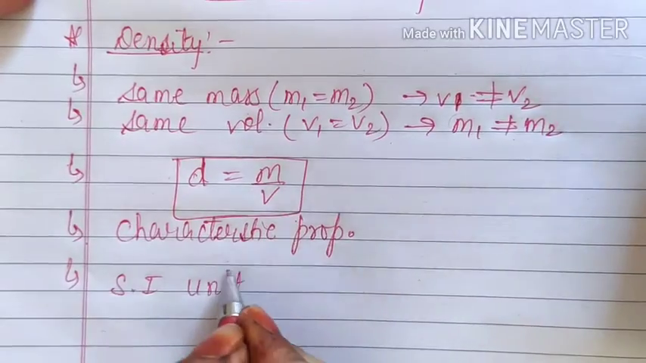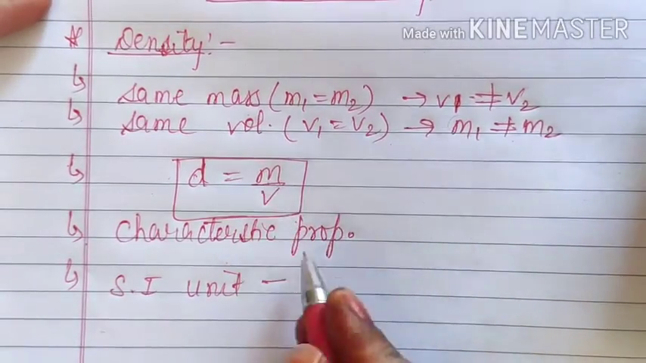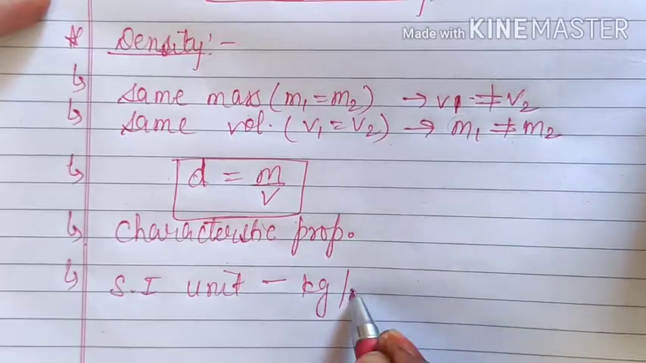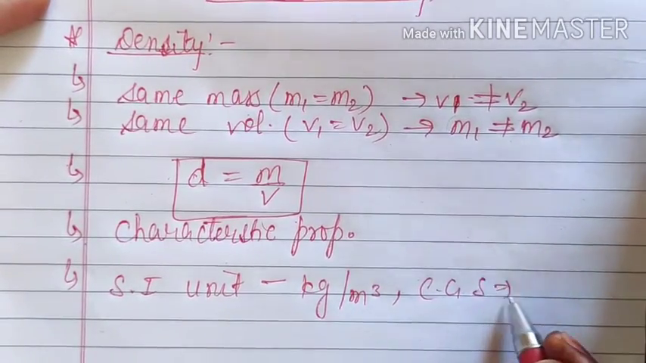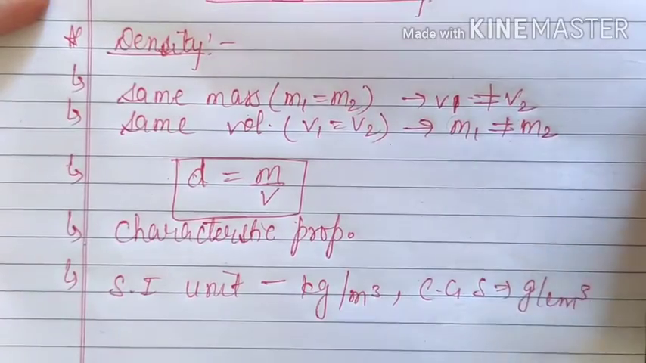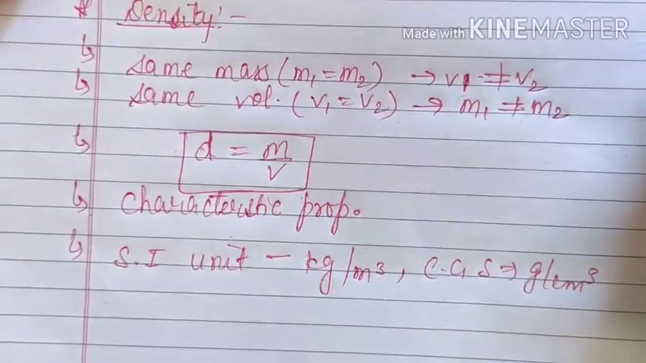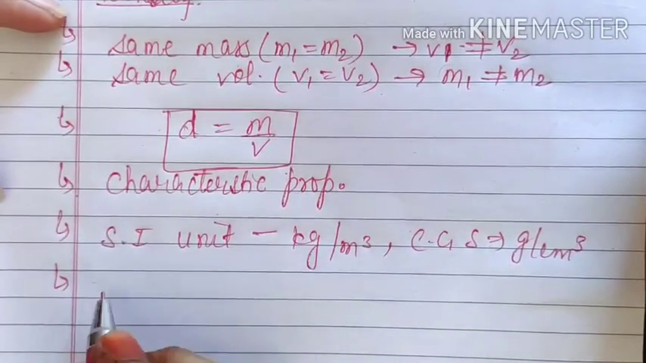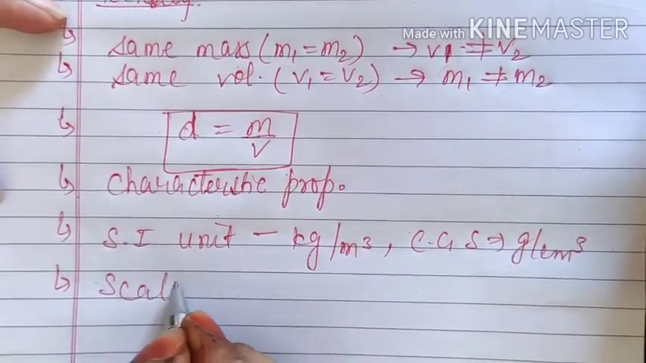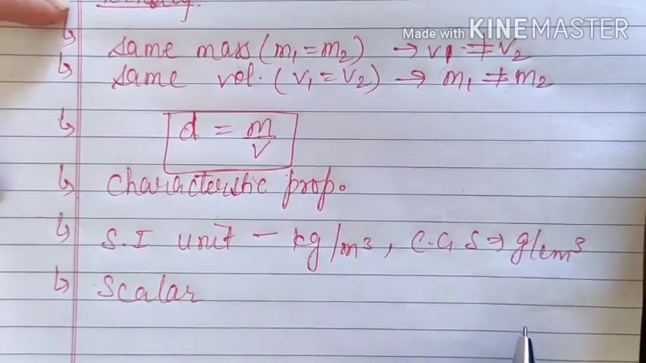Next thing, the SI unit and CGS unit. Generally we will discuss only the SI unit. You know that for mass it is kilogram and volume is meter cube, but if you need CGS, then you can say that it is gram per centimeter cube. These are the units of density. Next point is, it is a scalar quantity. That means it will not have any direction.